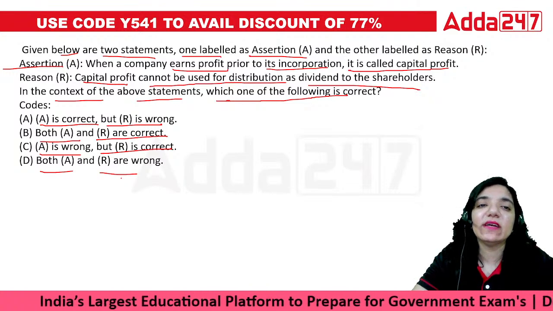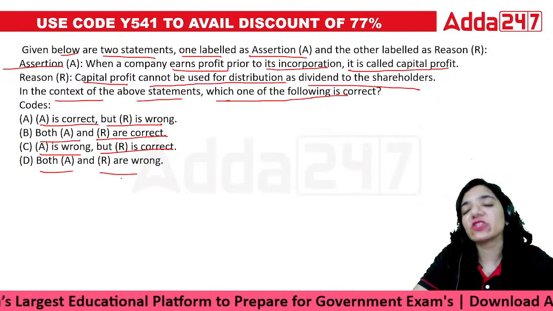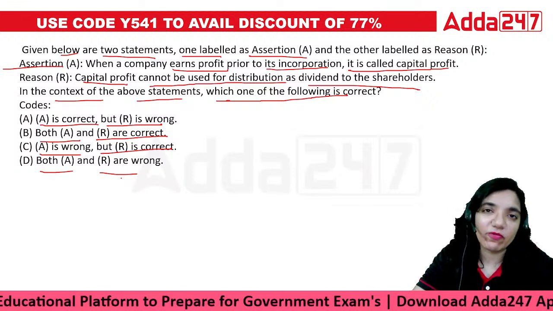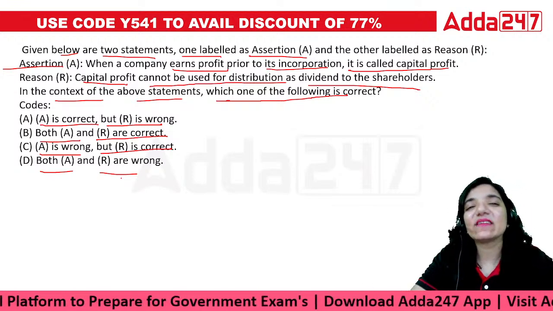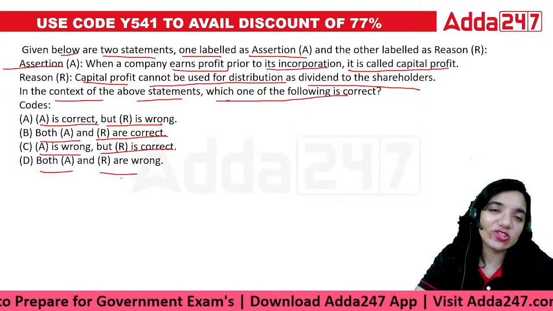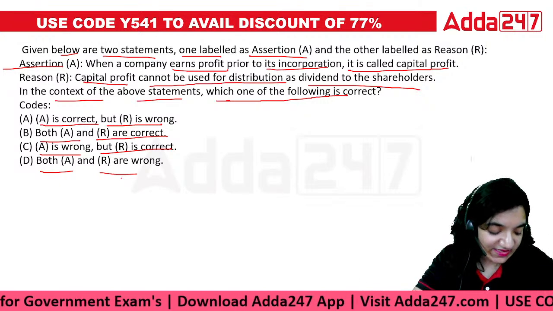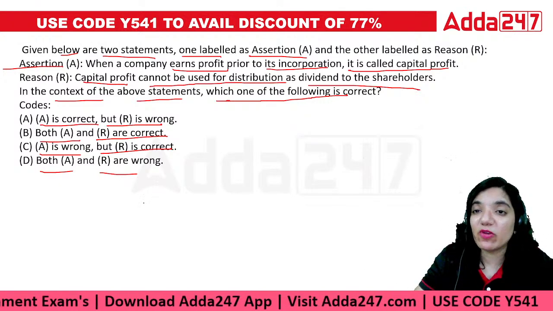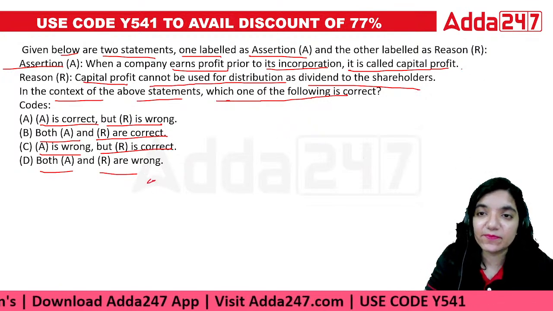Whenever a company has any profits before its incorporation, it's called the profit prior to incorporation, and it is taken as a capital profit in the balance sheet, and slowly and steadily it is distributed among the people. So the first point makes valid sense.